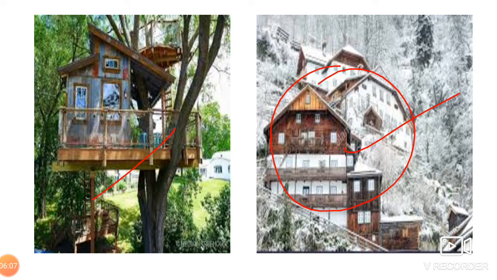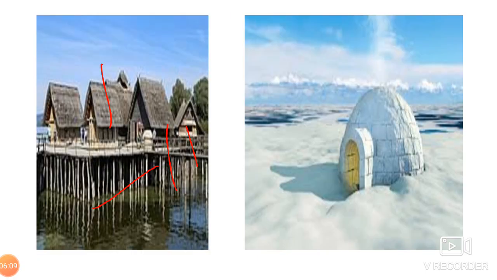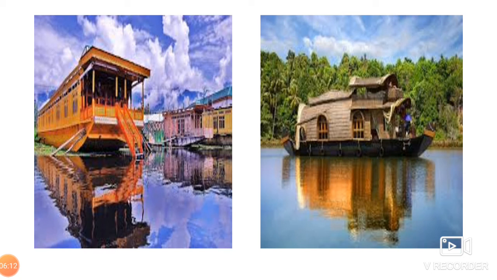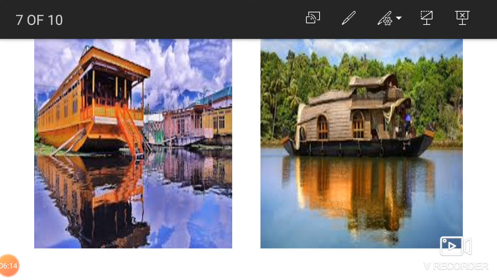And the common one which you have already seen so many times, I'm talking about the houseboat. Here it is. Everybody knows the houseboat which is in Kashmir. Those who have not been to Kerala may not be aware that the houseboat is there in Kerala also, beta. You find it in Kerala and Jammu and Kashmir, beta.